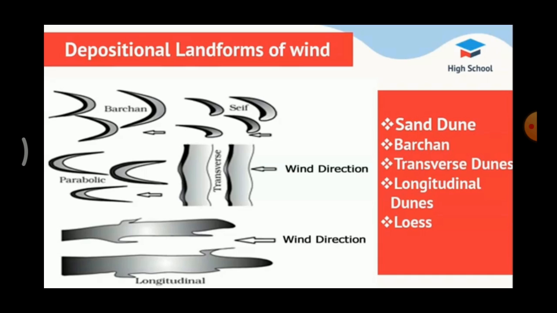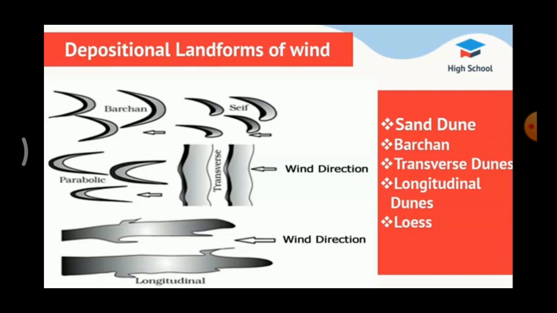So they are formed by alternate slow and fast winds. These transverse dunes are formed by slow and fast winds. Next one, longitudinal dunes. Longitudinal dunes are long narrow ridges. Ridges means long narrow mountain range, which extends in a direction parallel to the prevailing wind. This is only in the direction parallel to the wind.